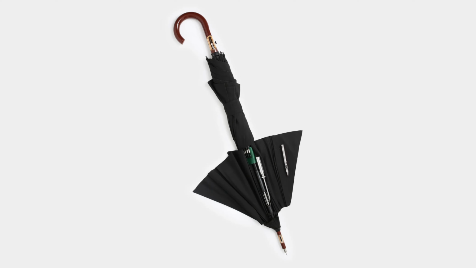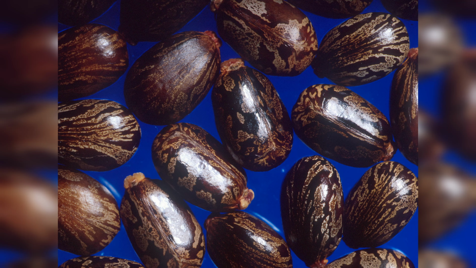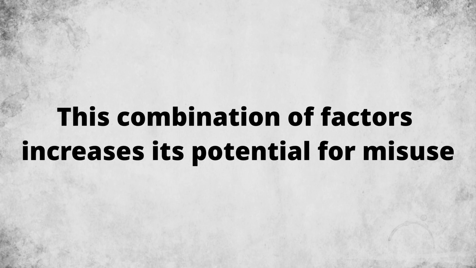The fact that ricin can be extracted from castor beans, which are relatively easy to obtain, makes it both potent and accessible. This combination of factors increases its potential for misuse, particularly in the context of terrorism or criminal activity.